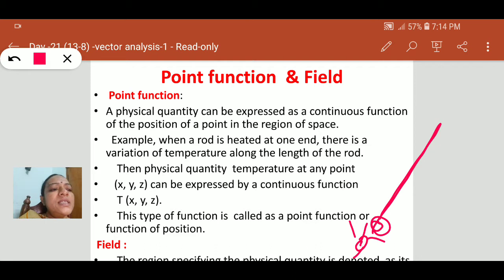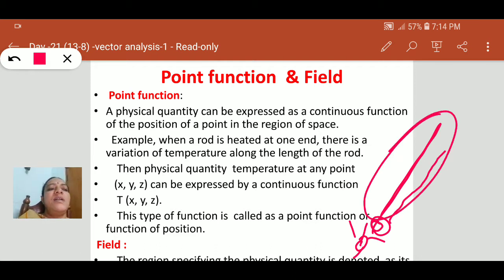After some time there is a variation of temperature along this rod. So along this rod, in 3 dimensions, how the temperature is varying due to the heating at one end.